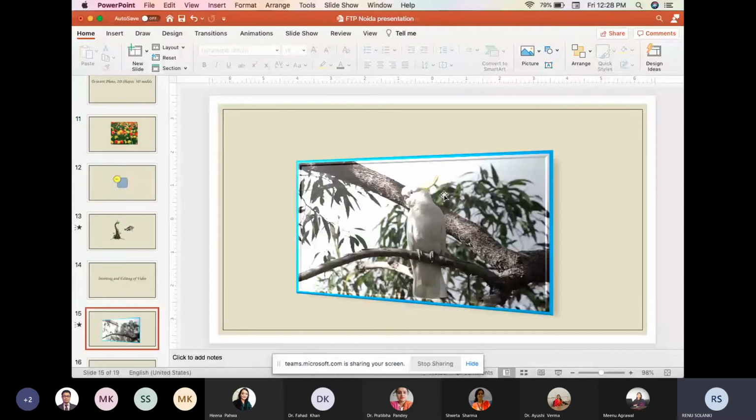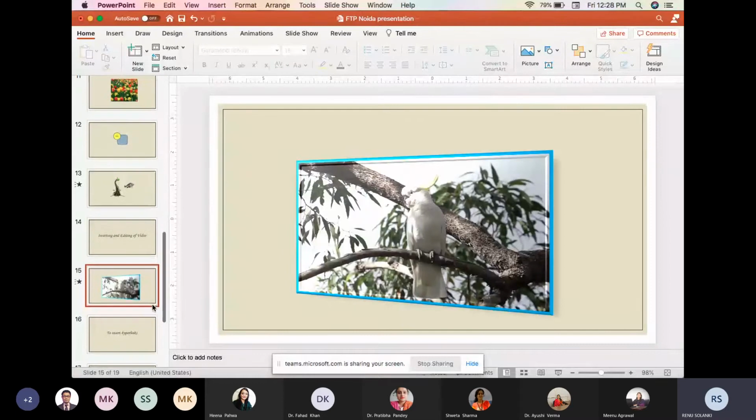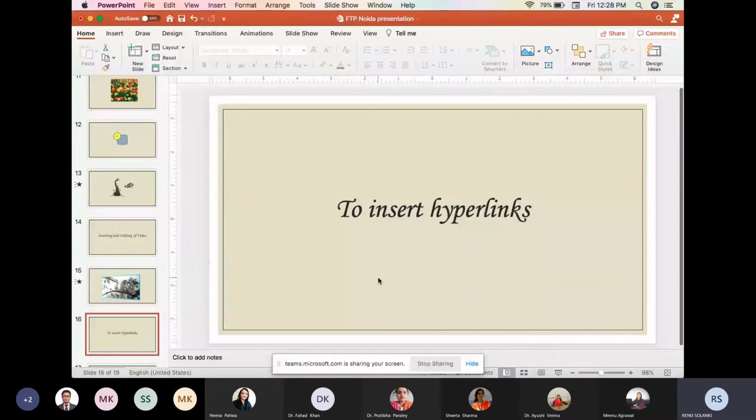So this is the thing that we can do with the video inserting and the editing of the video in the PowerPoint presentation. Now come to another very interesting feature of PowerPoint, that is how to insert the hyperlink. Suppose I am presenting in front of you, and along with my presentation I want to open some document, I want to go to some website, or I want to go to the previous or the next slide of this presentation, then I will use the option that is the hyperlink.